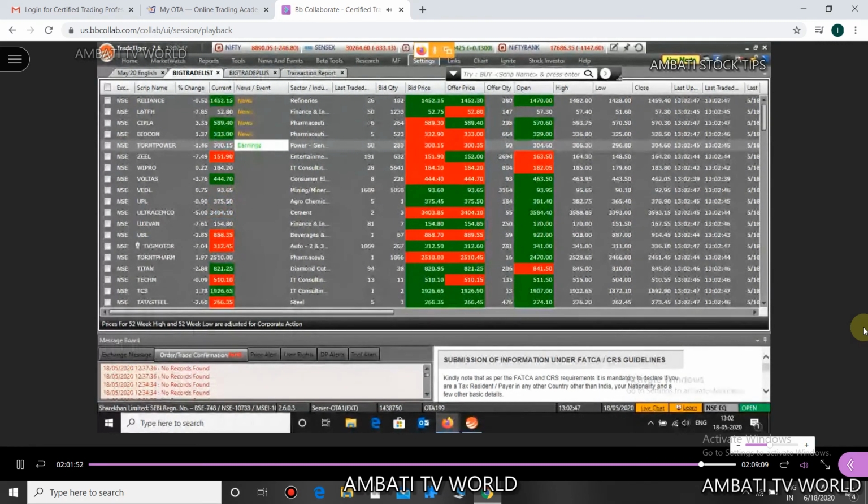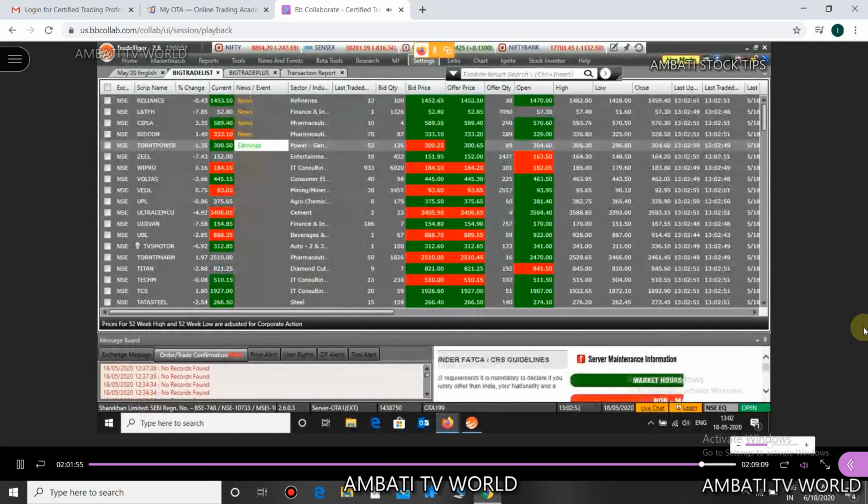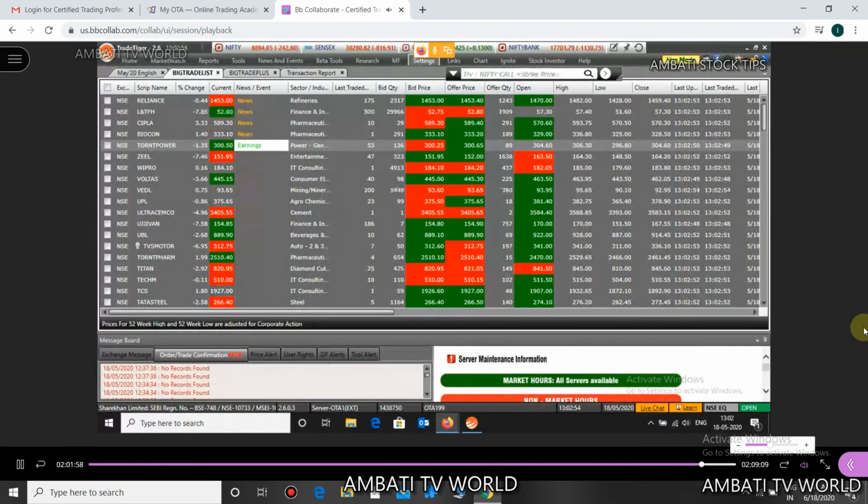From tomorrow onwards, I have 2-3 backup connections, and that's the reason I'm able to conduct the session now. One is my main connection, then a second backup, then a third backup. Today I'm using my third connection.